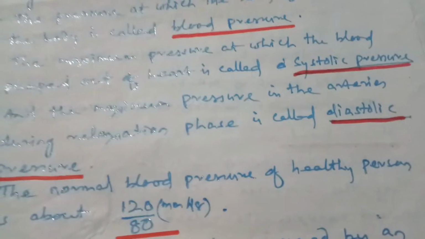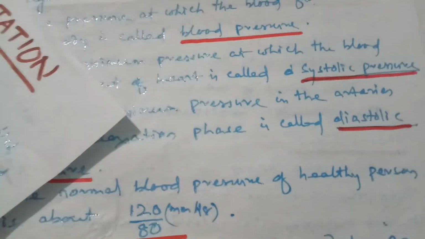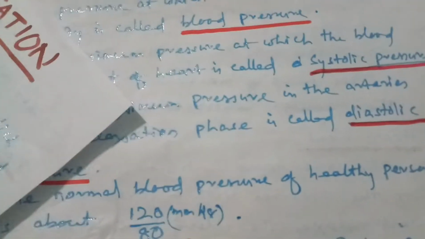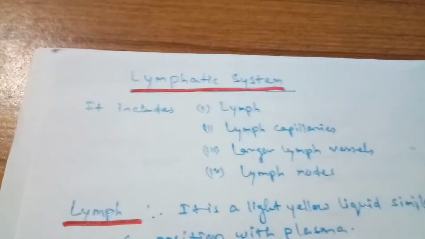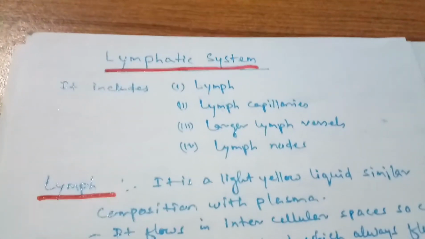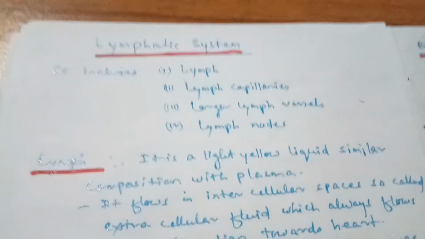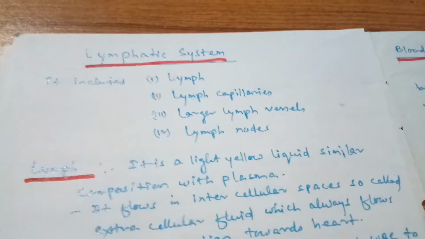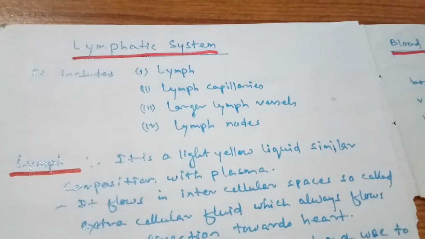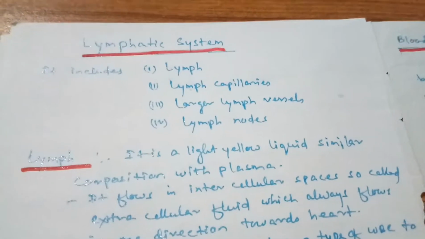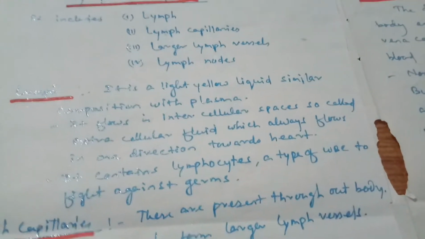Students, we have understood the blood circulation and how materials are transported through blood. One more system we will discuss is the lymphatic system. A lymphatic system includes lymph capillaries, larger lymph vessels and lymph nodes. Let us understand one by one. Lymph is a light yellow liquid similar to plasma.